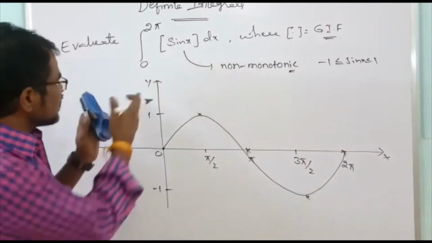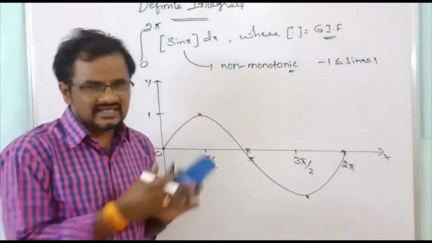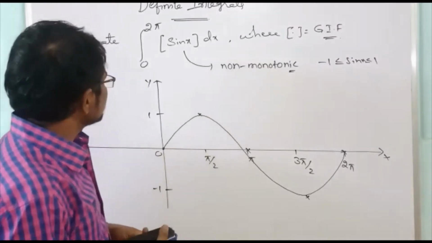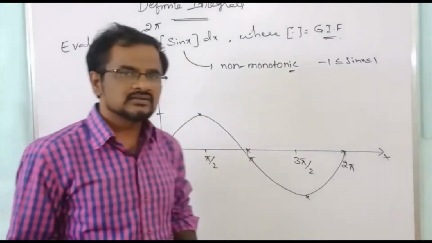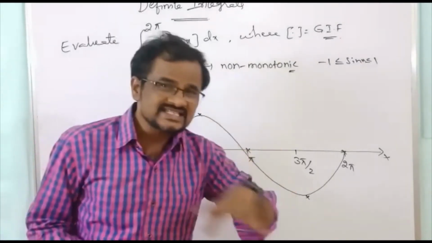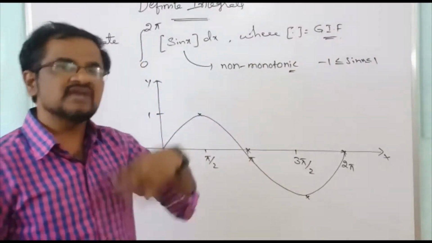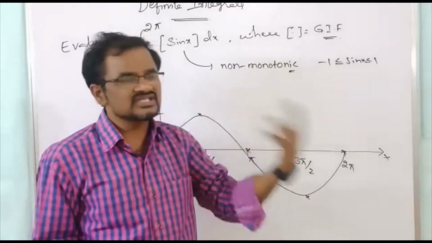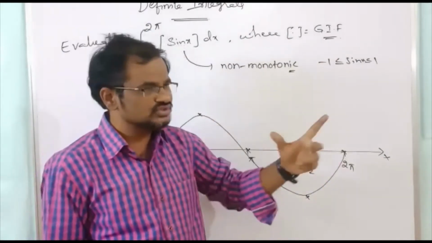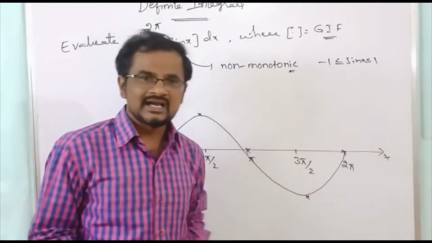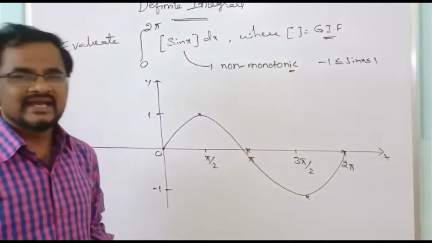And now here we will break the interval. Always we have to break the interval when the function is discontinuous, or at the point where the function behavior changes, meaning the definition of the function changes. In these two cases we have to split the integration.